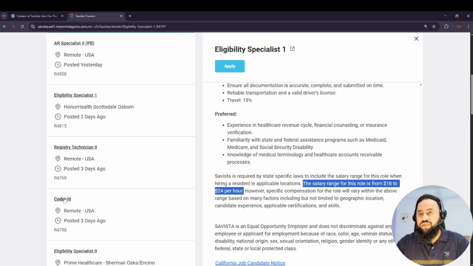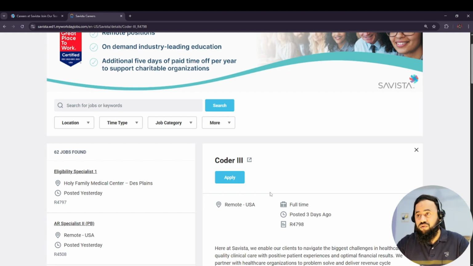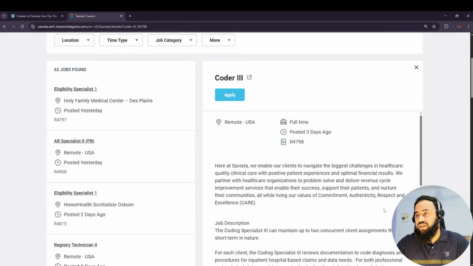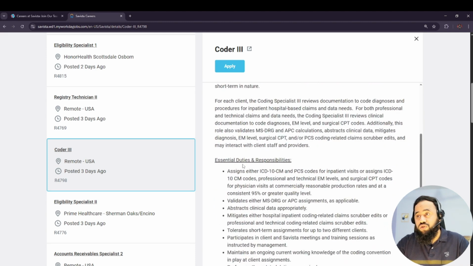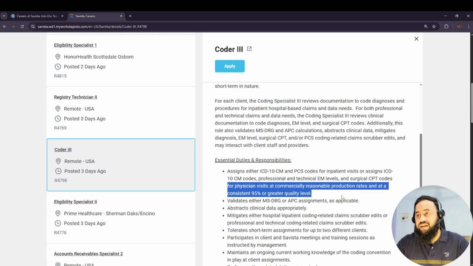We can see other jobs as well, like a coder job that was posted 3 days ago. We can see here the different responsibilities. This is the job description: the Coding Specialist 3 can maintain up to 2 concurrent client assignments that are short-term in nature. Duties and responsibilities: assign either ICD-10-CM clinical modification and PCS codes for inpatient visits, or assign ICD-10-CM clinical modification, professional and technical E/M levels and surgical CPT codes for physician visits, at commercially reasonable production rates and at a consistent 95% or greater quality level. So these are a few of the responsibilities.